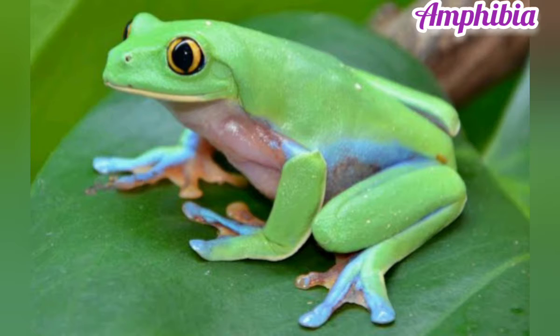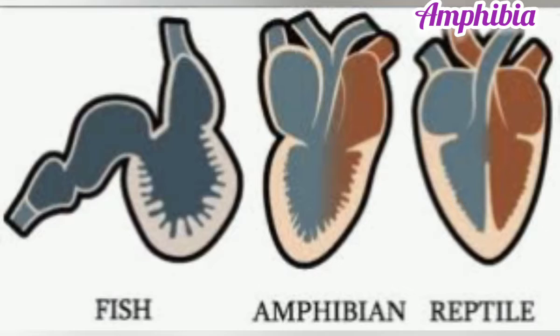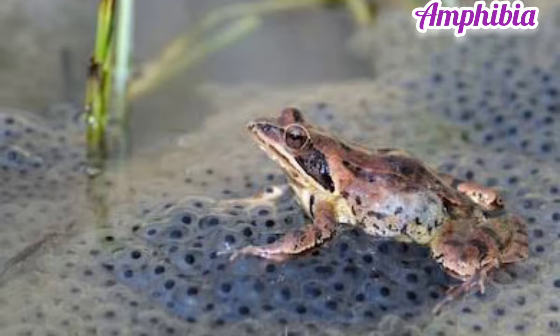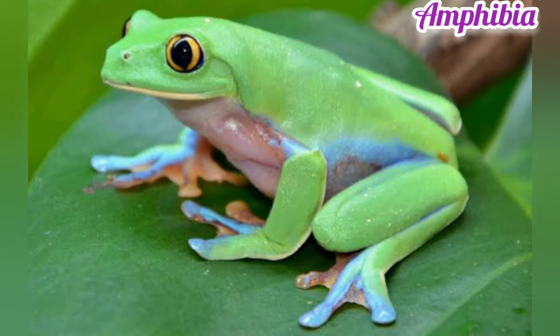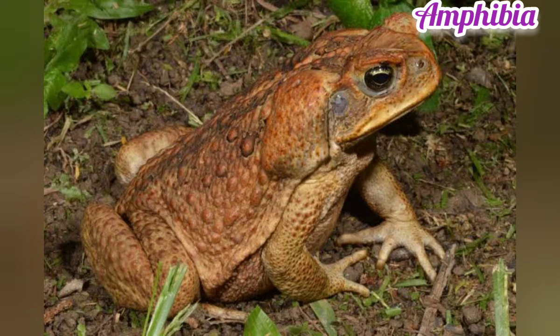The heart is 3-chambered, with 2 auricles and 1 ventricle. Eggs are laid in water or on land. They form tadpole larvae, which transform into adults. For example, frogs and toads.